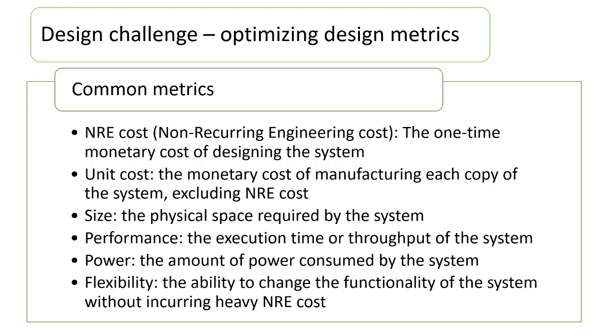Size is another design challenge, where the physical size required by an embedded system must be as small as possible. The execution time or throughput of the system defines the performance of embedded systems. Throughput of the system is nothing but the number of tasks performed by the system per unit time. So it is expected that an embedded system will perform more tasks in a given time. Execution time is expected to be as low as possible.